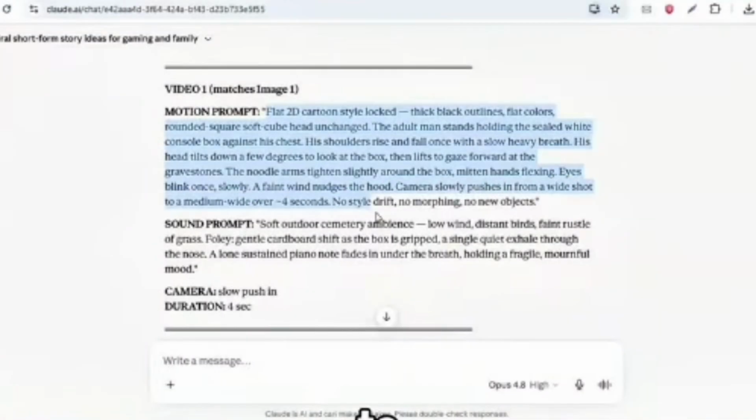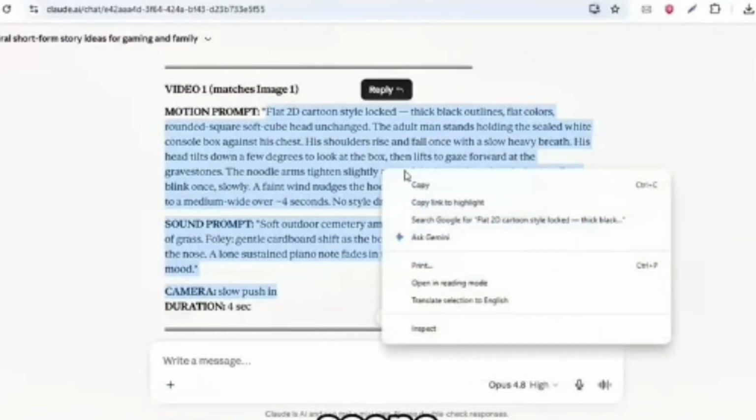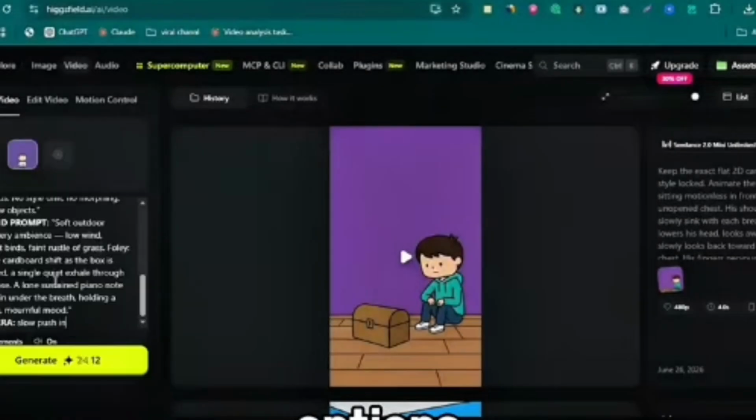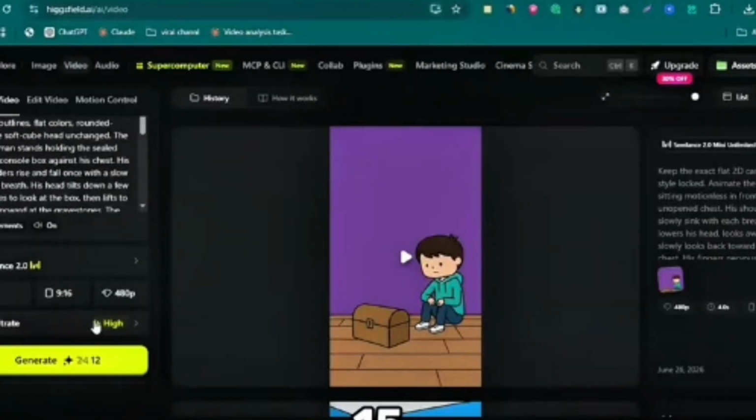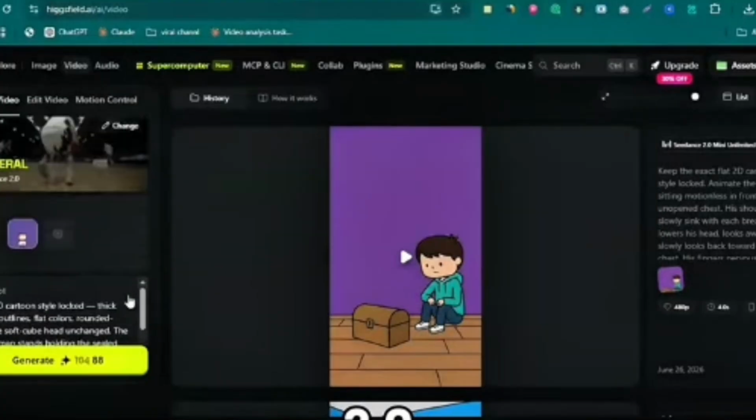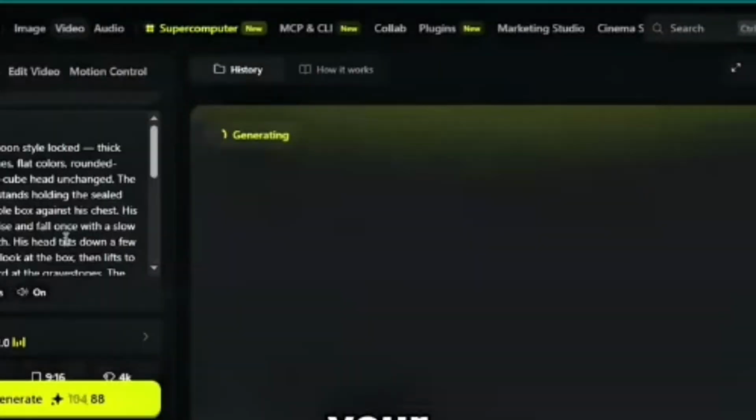Then go back to Claude, grab the first video prompt, the one matched to that exact image, your hook scene, and paste it in. Now set your options. Pick your duration. I'm going with 4 seconds, but you can push it up to 15. Just follow what Claude suggested for that scene. Set your aspect ratio to 9:16 for vertical. For the model, this is where it counts. Select SEO-f 2.0 4K, then hit generate, and your first video starts cooking.